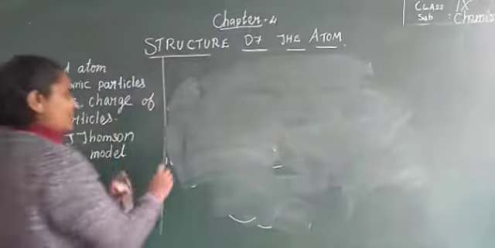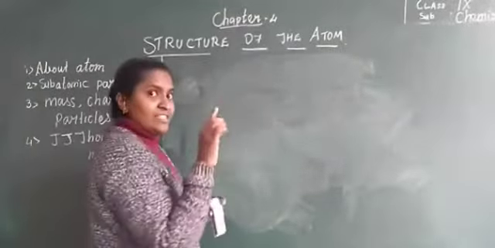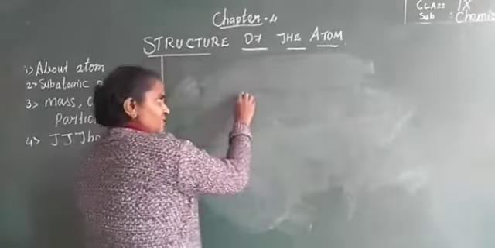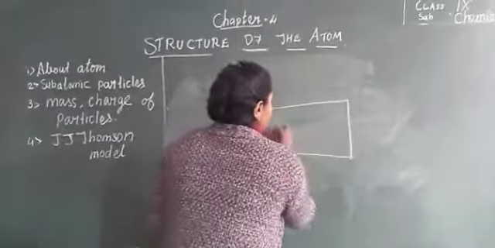Next one is the discovery of proton, discovery of neutron. Let's say first we study the discovery of electron. J.J. Thomson discovered the electron, isn't it? Here, this is one setup.